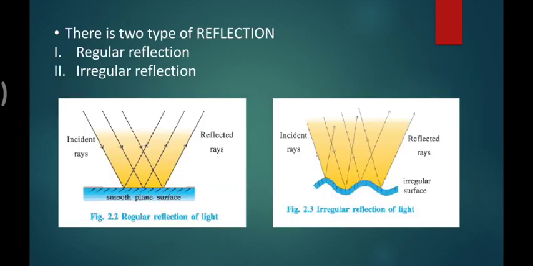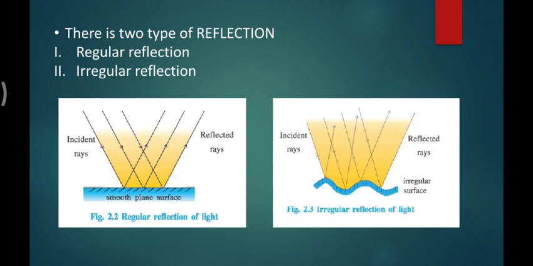There are two types of reflection: regular reflection and irregular reflection. If you have an opaque surface which is very smooth and shiny, and a set of parallel rays falls on it, as you can see in figure 2.2, after the reflection, after bouncing back, they remain parallel to each other, then this reflection is named regular reflection.